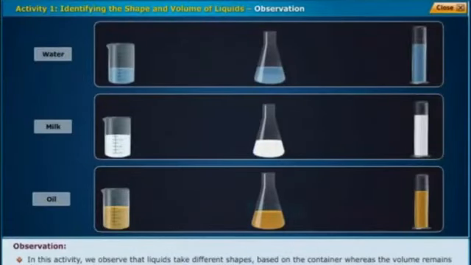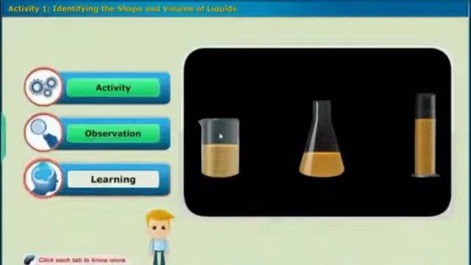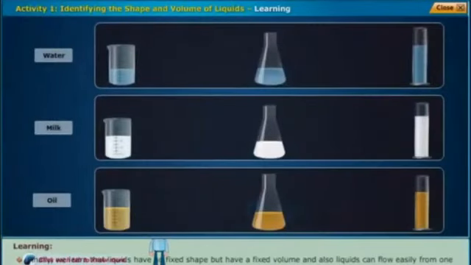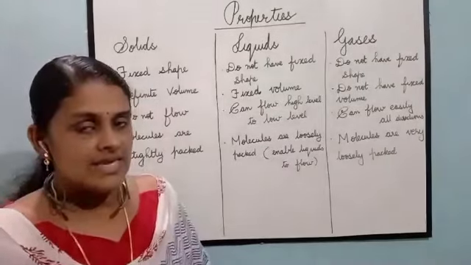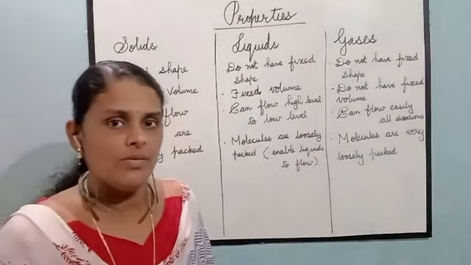In this activity, we observe that liquids take different shapes based on the container, whereas the volume remains the same. Finally, we learn that liquids have no fixed shape but have a fixed volume, and also liquids can flow easily from one container to another container. So liquids are also called fluids. Now let us learn the properties of solids, liquids and gases.